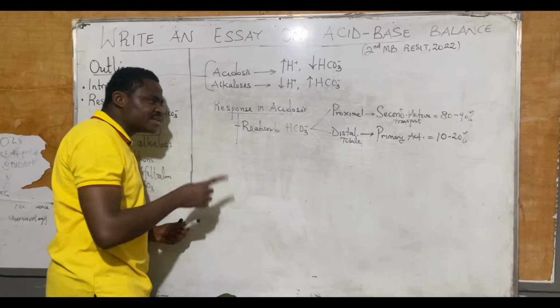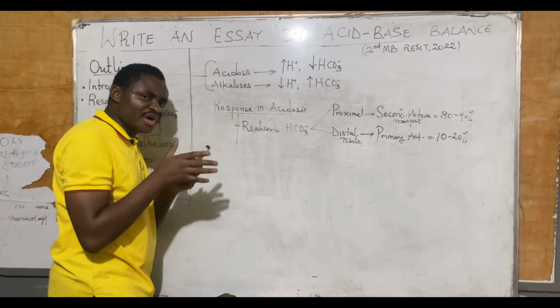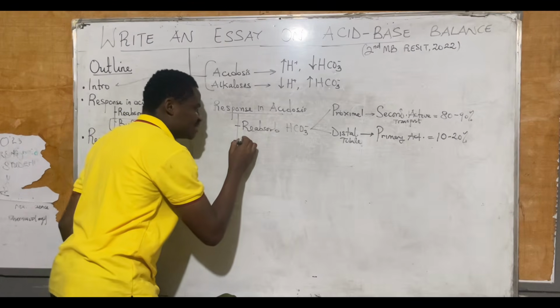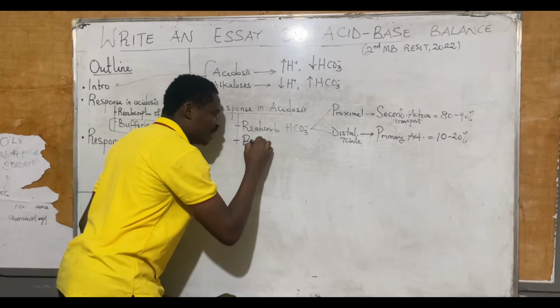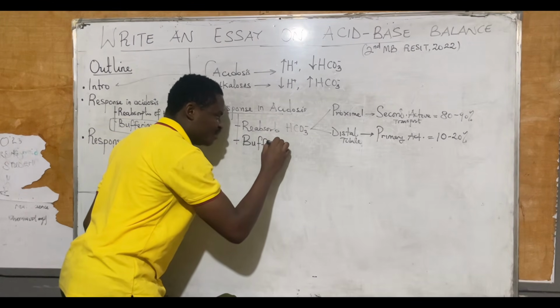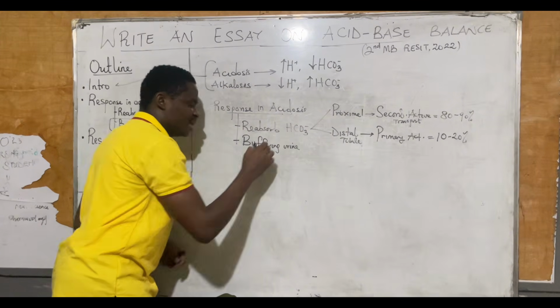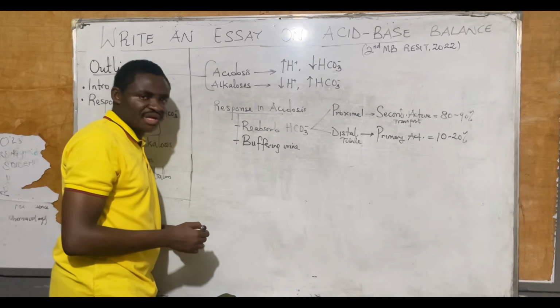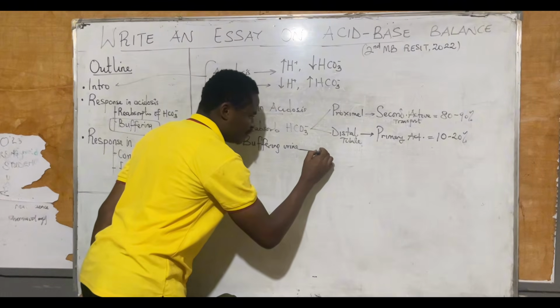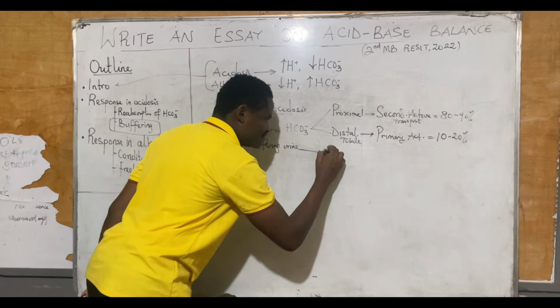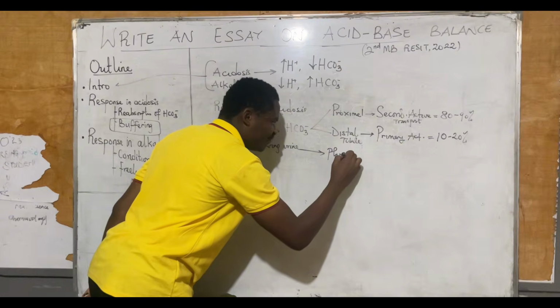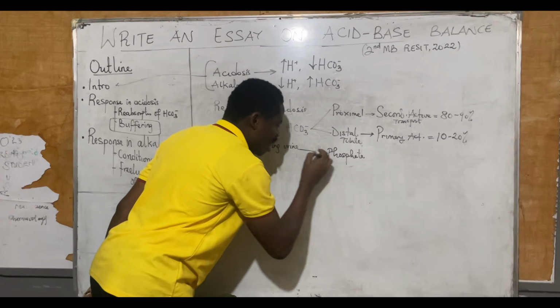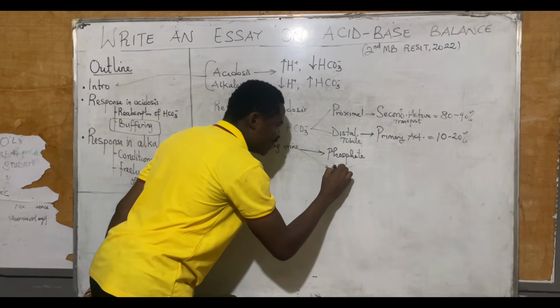When we excrete hydrogen ion, it joins to some substances, and that is why we say we buffer urine. In buffering urine, it means that in urine we attach it to some substances and allow it to be removed from the body. For buffering of urine, we are going to have two mechanisms: either the phosphate buffer or the ammonium buffer.